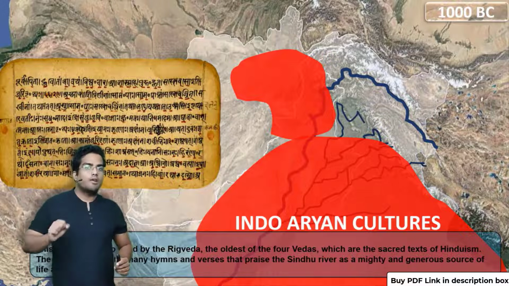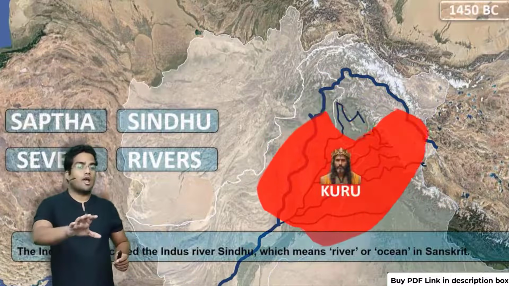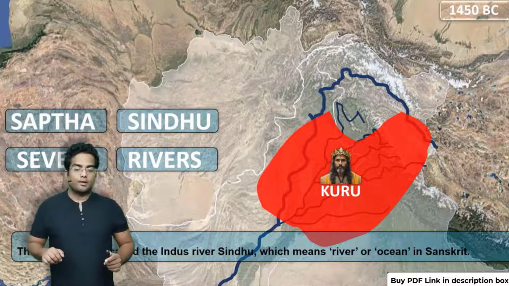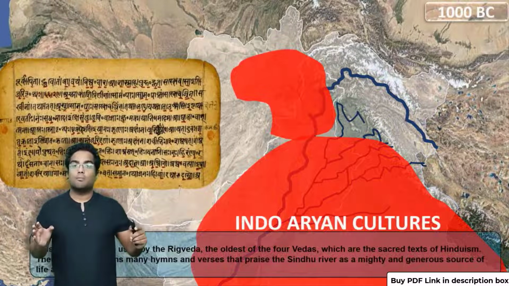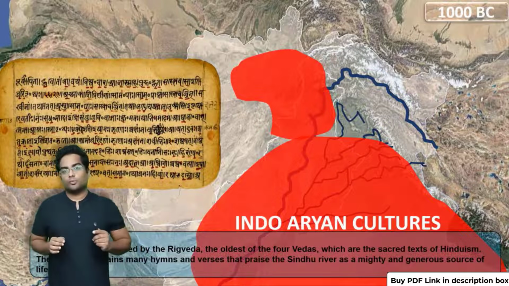Earlier they were concentrated in parts of Saptasindhu, the river area, but now they have moved forward and conquered parts of the fertile plains of Ganga and Yamuna too.